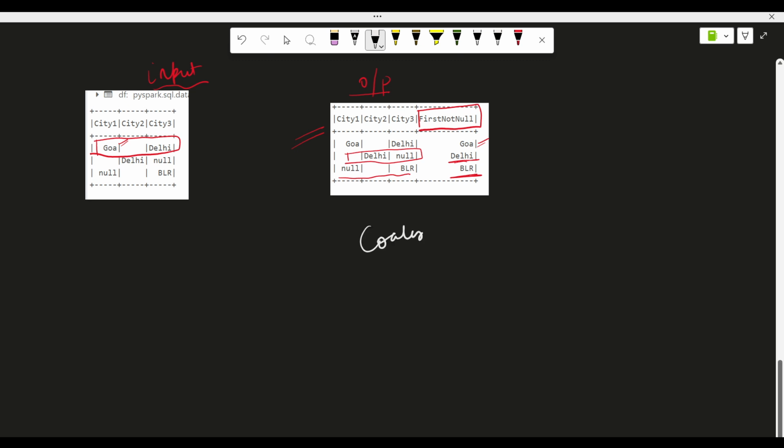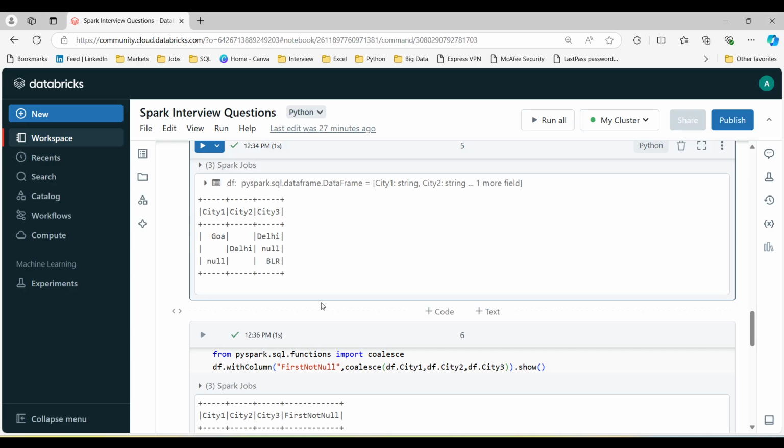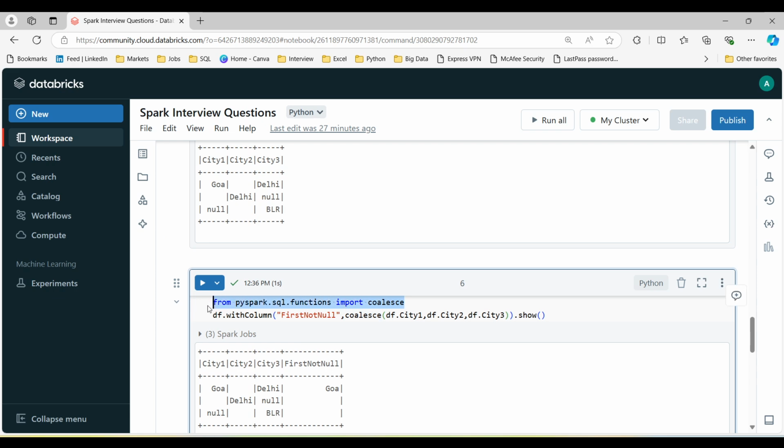there is a function called coalesce. What coalesce will do is display the first not null value, which is what it does in SQL. The same thing happens in Spark. So I am using coalesce here. To use any function, first we need to import it: from pyspark.sql.functions import coalesce.